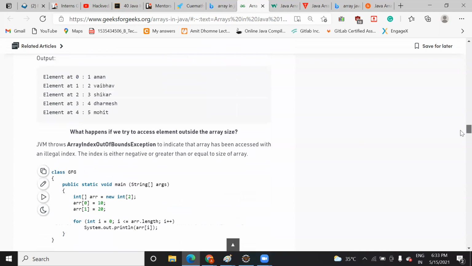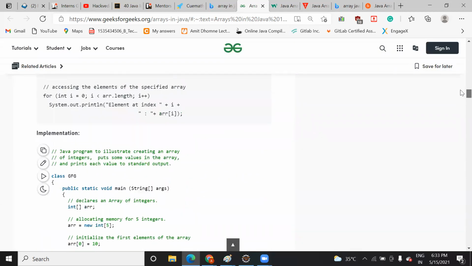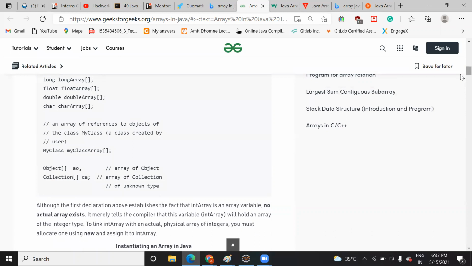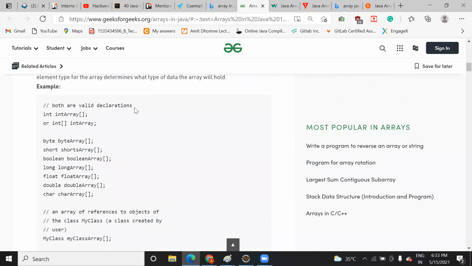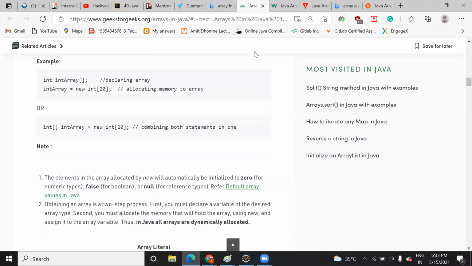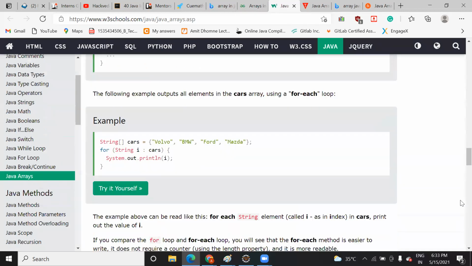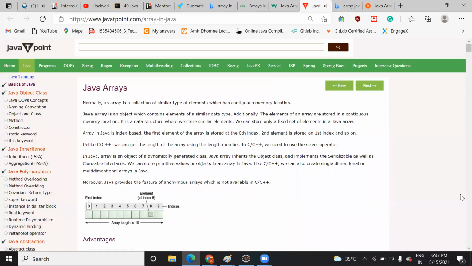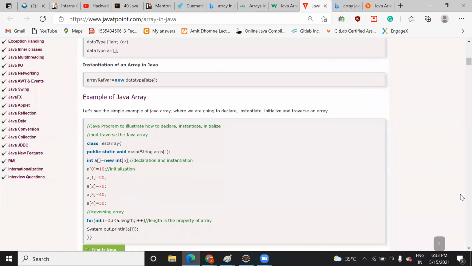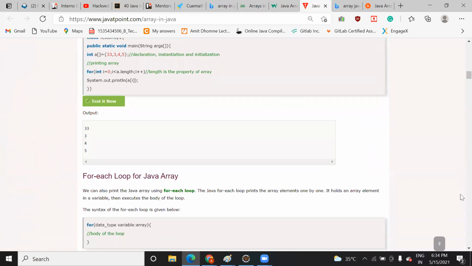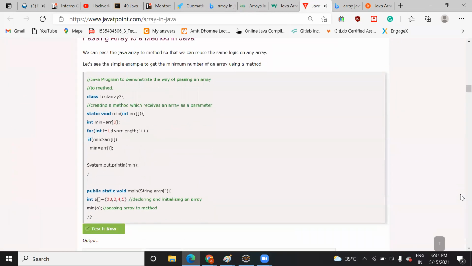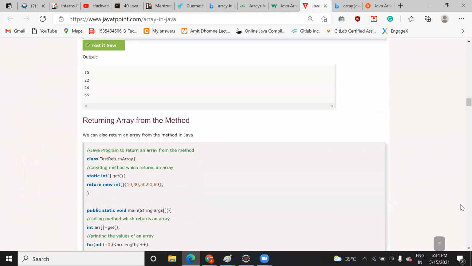So we have seen how you can declare an array and how you can work with that array. In an array, you can save not only integer data, but also boolean, short, long, float, double and character data. Any data you can save. Let me show you some examples of how you can work with Java arrays. So let's see the multi-dimension array, how you can work with two-dimension data.